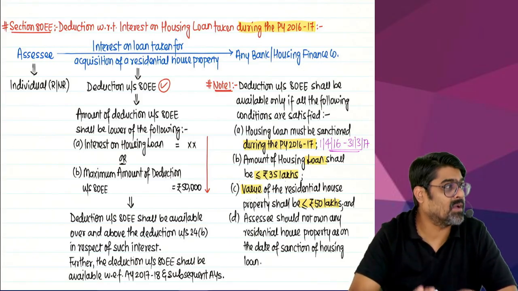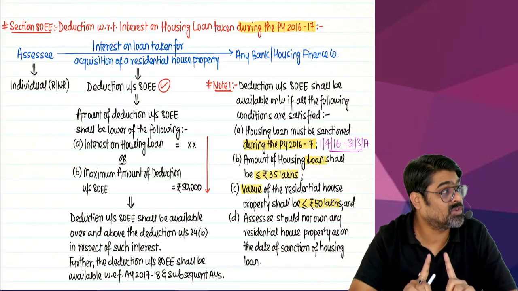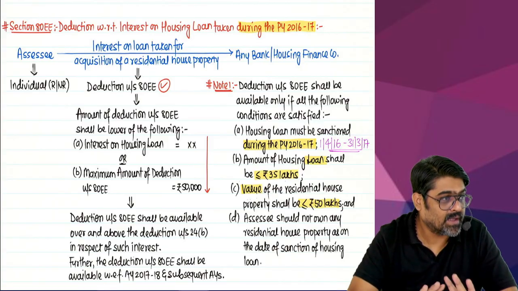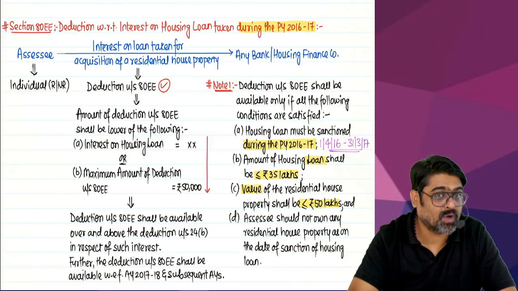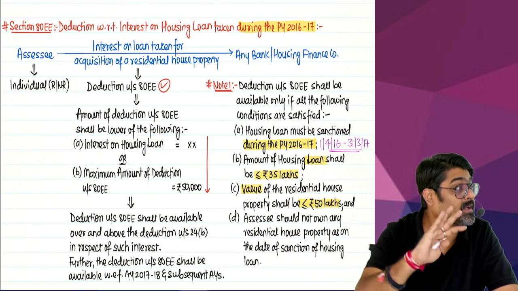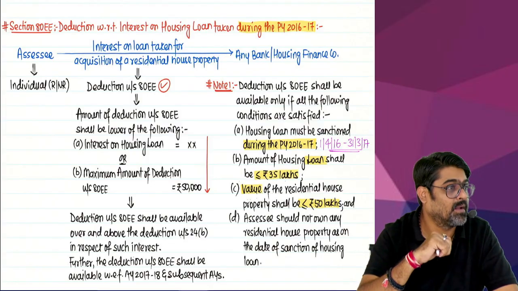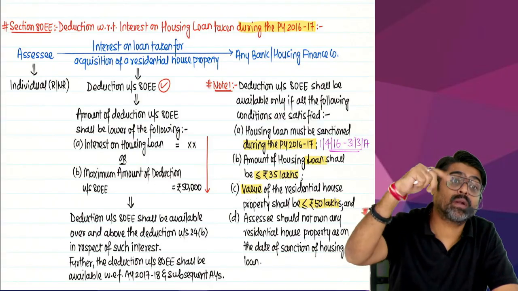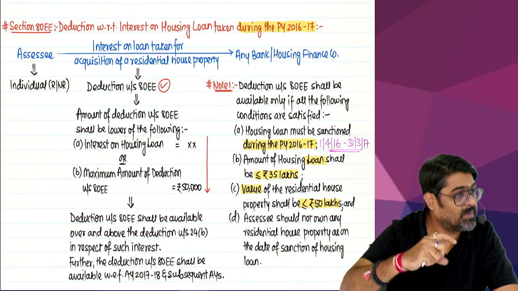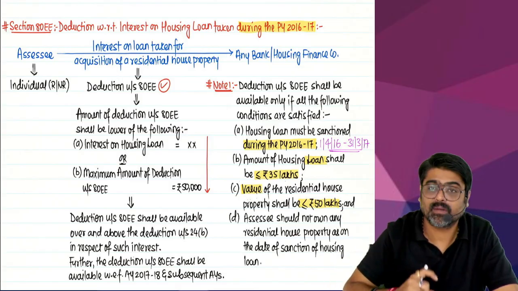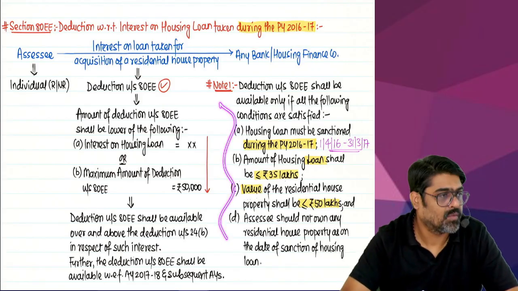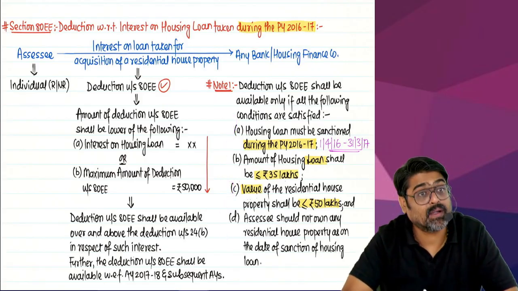And as on the date of sanction of the loan, the assessee should not own a single residential house property. Meaning this loan is taken to purchase your first property, which you are going to use as SOP under the head house property. And the interest on this loan will be allowed under the head house property to the extent of maximum 2 lakhs. The excess interest will be allowed under section 80EE, subject to maximum 50,000. If all these 4 conditions are fulfilled, then the excess interest you can claim under section 80EE.